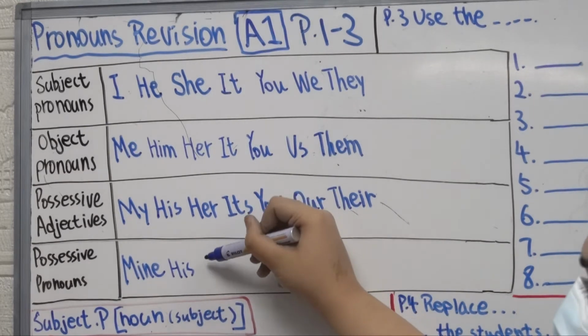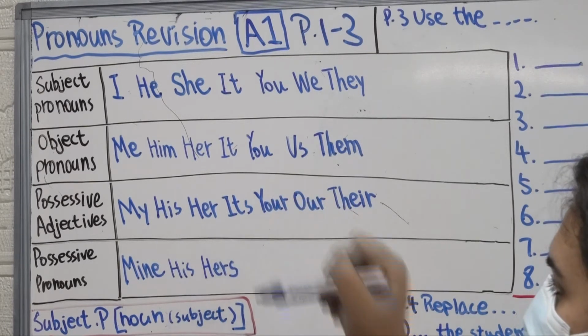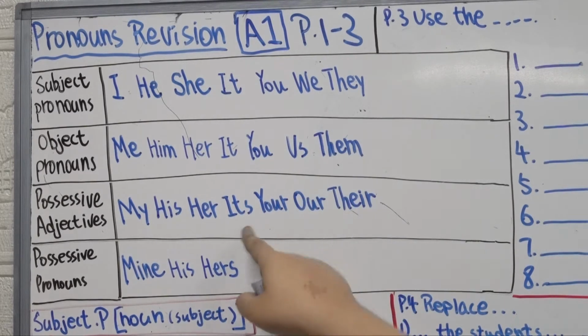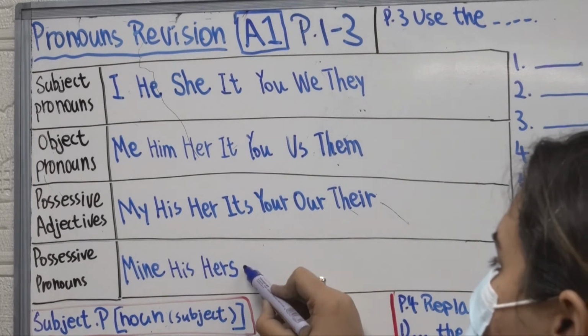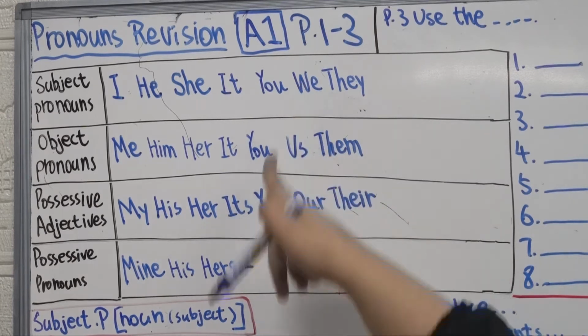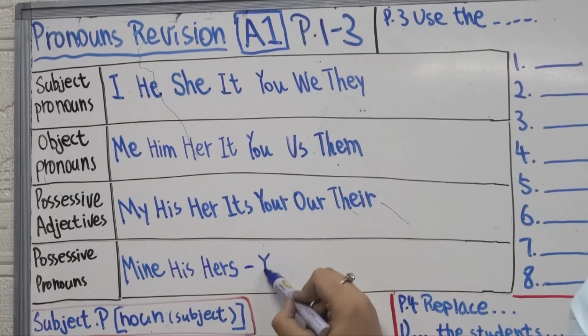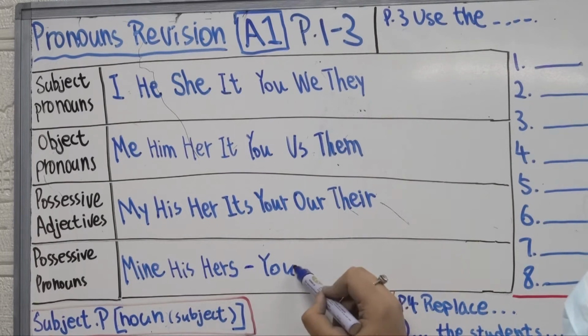And then her becomes hers. How about its? Is there any possessive pronoun of it? No, remember, nope. Okay. Next one. Your, you, your, and then the possessive pronoun is yours.